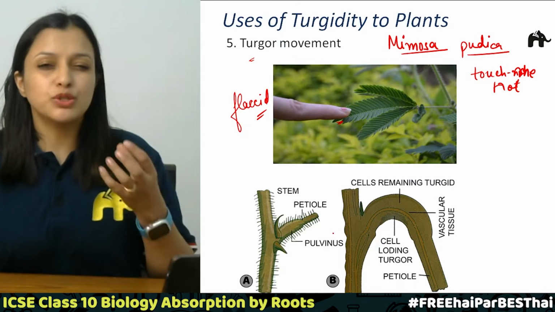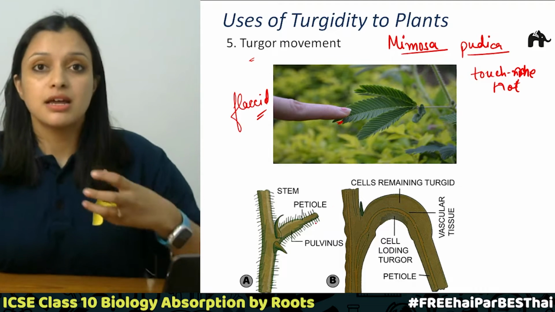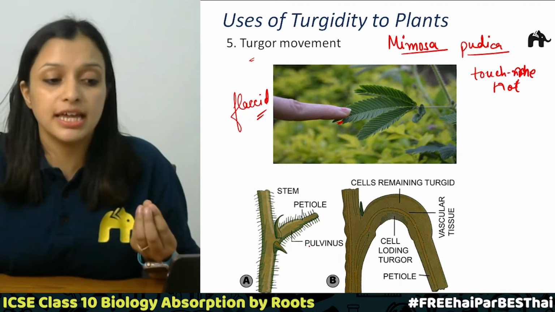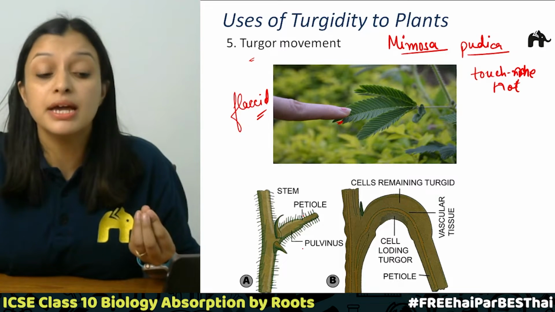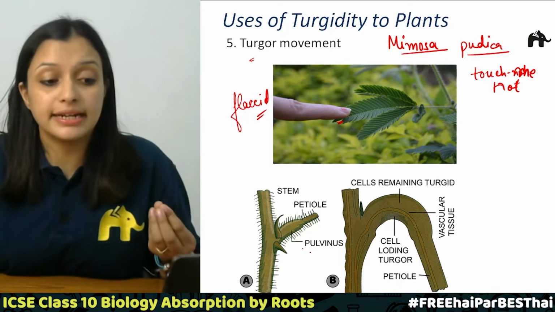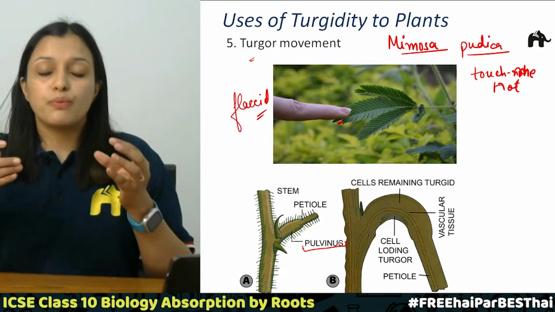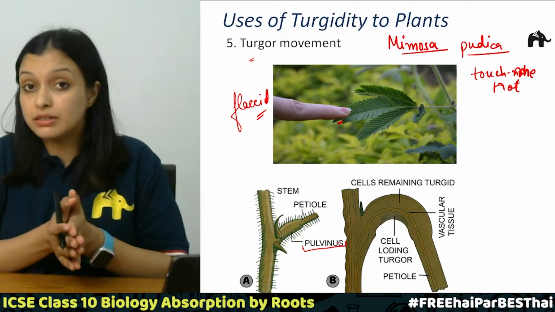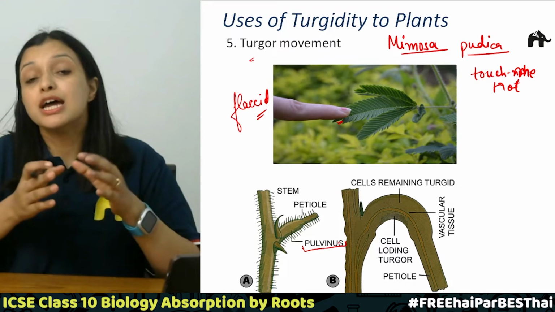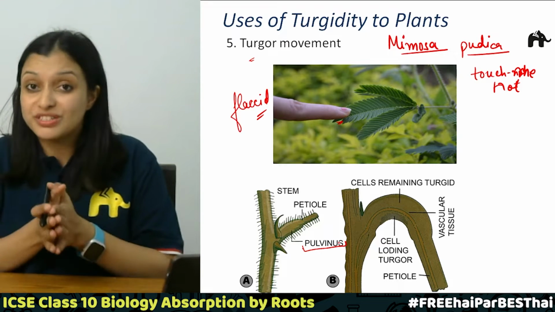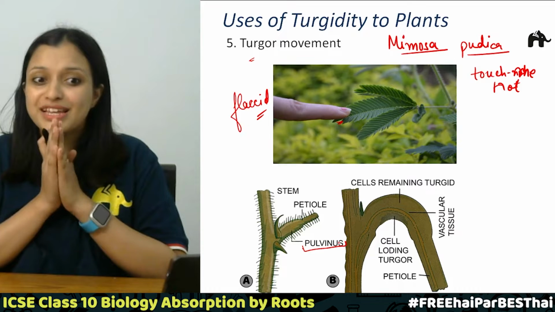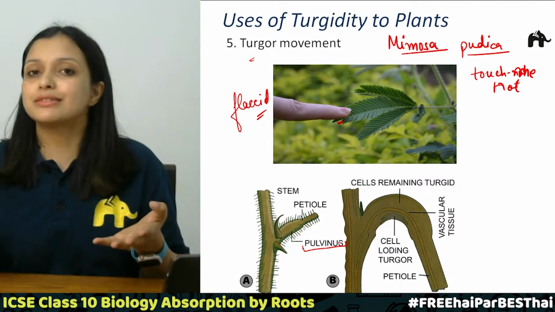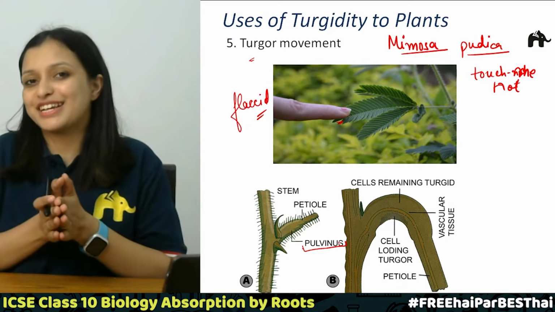So what happens when you touch it strongly? This loss of turgidity happens at the base of the petiole, that is the pulvinus, right? So when this pulvinus loses this turgor pressure, all the leaflets will close. That is why it is called a touch-me-not plant. As soon as you touch it, it loses its turgidity and all the leaflets actually close.